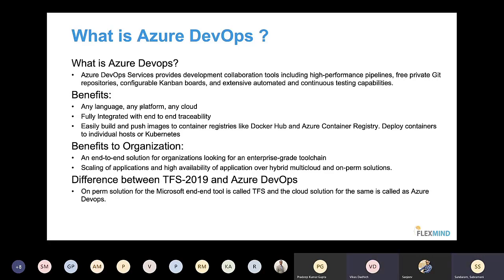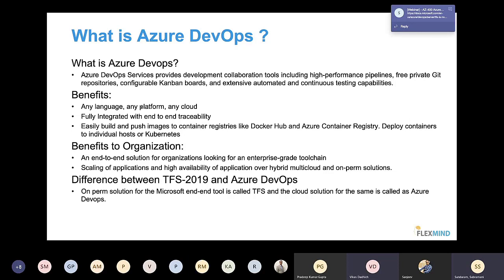Yes, actually there are two versions of DevOps. One is Azure DevOps Server, and the other one is Azure DevOps Services, which is on the cloud, right? Correct. Azure DevOps Services is called Azure DevOps plainly in the outside world. When you say Azure DevOps Server, it is indirectly called TFS, Team Foundation Server. Team Foundation Server is an old name. Yeah, but they have renamed it as DevOps Server. Correct. But some people still remember it as TFS. That's the reason I put it as TFS versus Azure DevOps, because if you say DevOps Server, they will not be able to understand it.